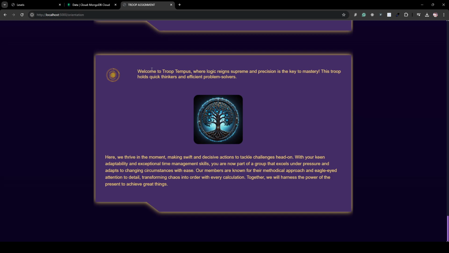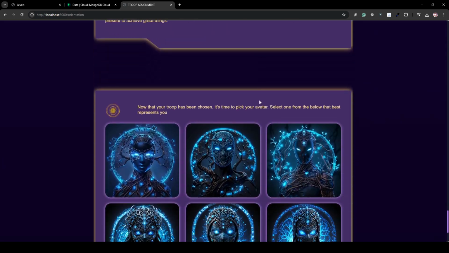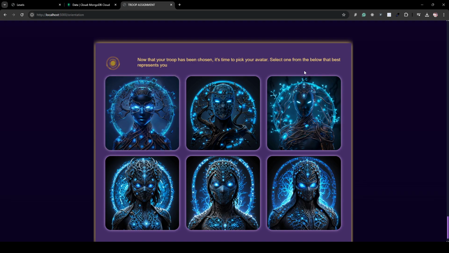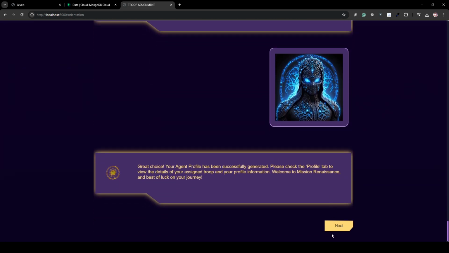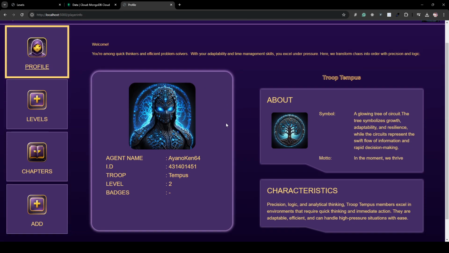And this is my group, group templates, which have been assigned to me. Once the group is assigned, I can also choose an avatar, which is an abstract representation of my own self in this game. Once I choose it, my avatar has been assigned. And this is how my profile would look once it is all ready. So we've tried to gamify it as much as possible.